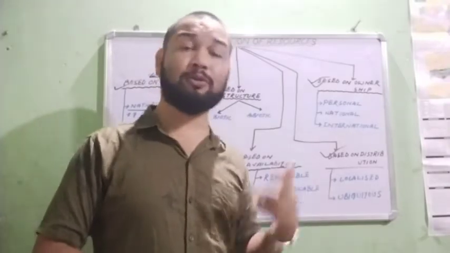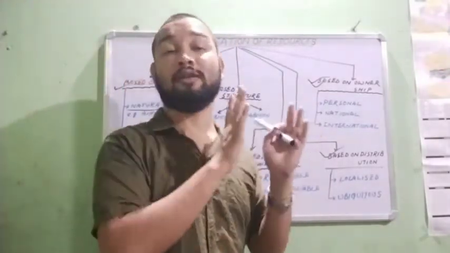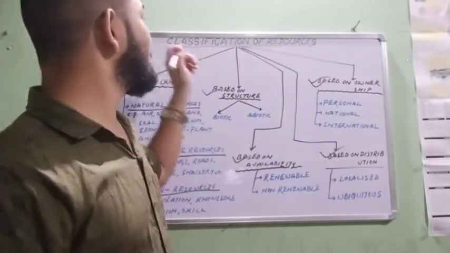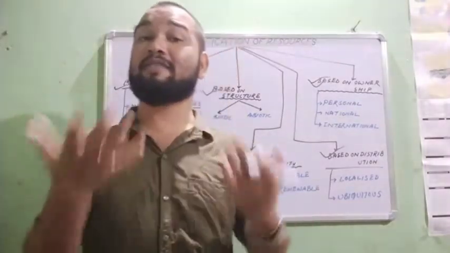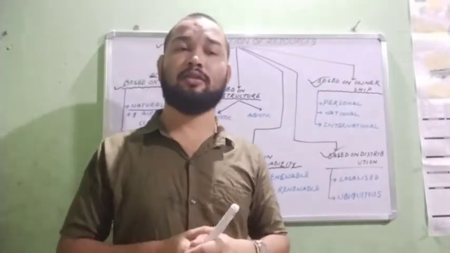So you have to think: ubiquitous means found everywhere, localized means found in particular places. Try to remember this classification. We have finished up to classification, and next class we will go to resource conservation. Okay, thank you.